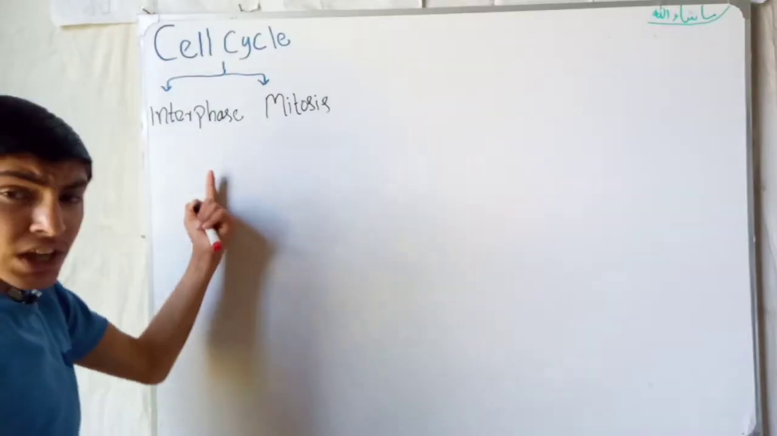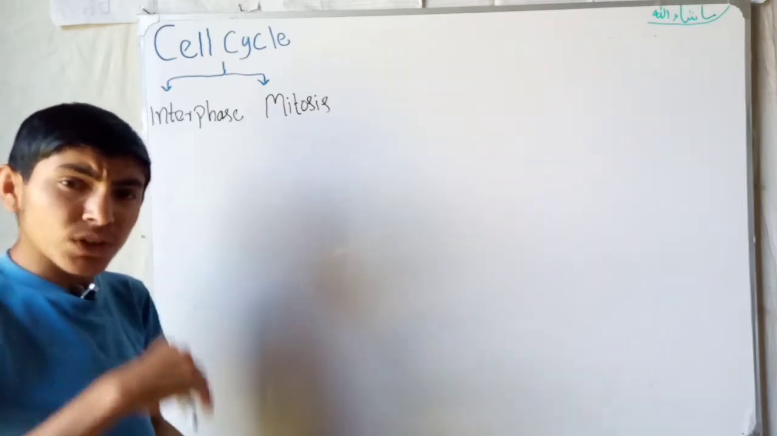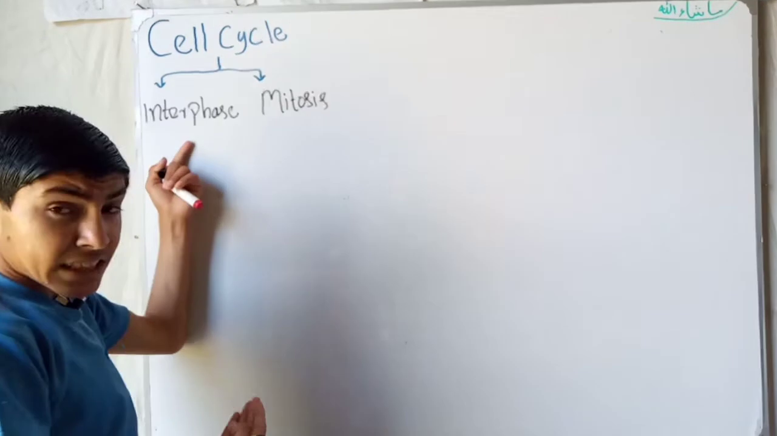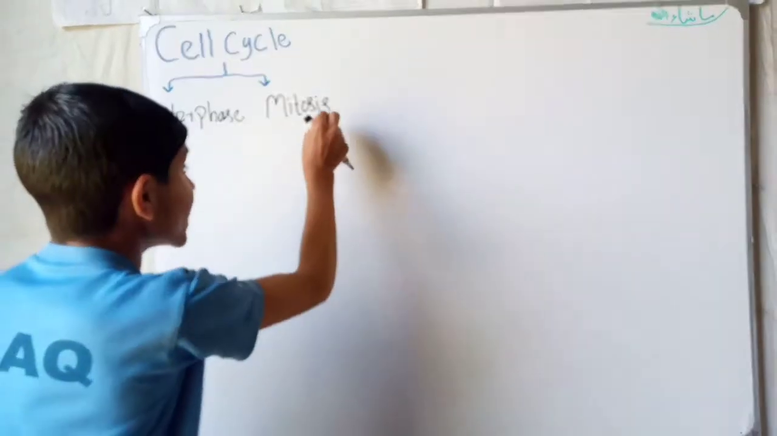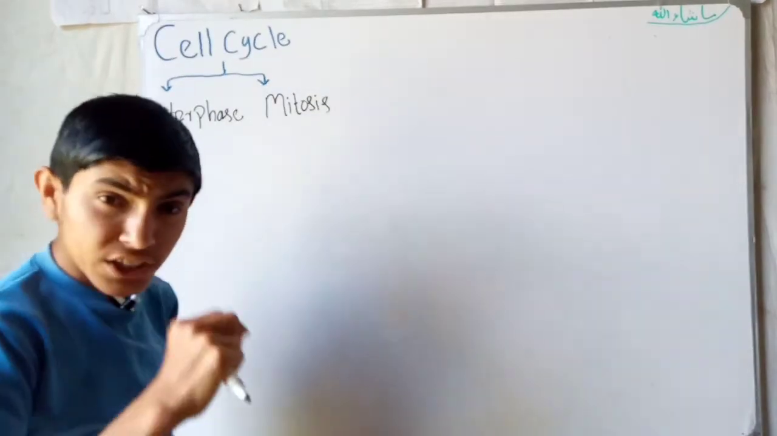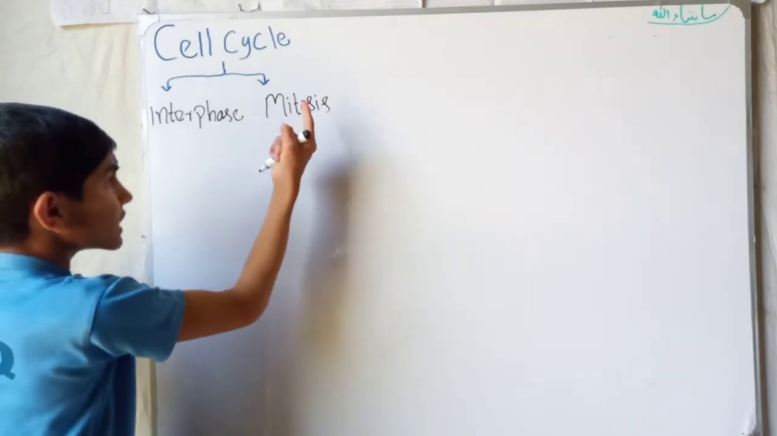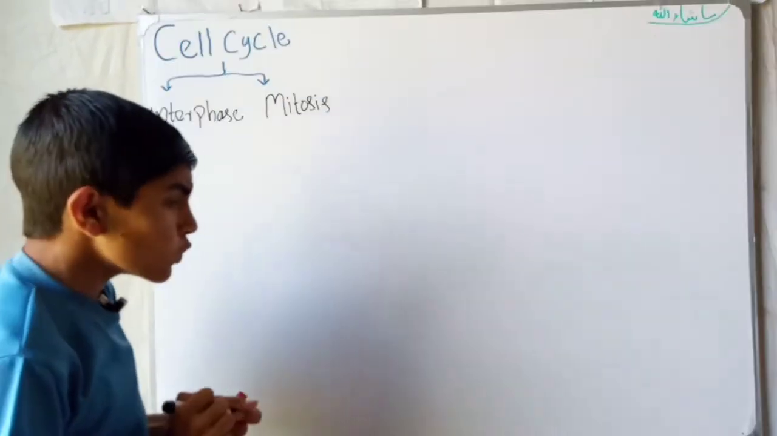Interphase is actually the synthesis phase. It is a phase in which a cell prepares itself for the next phase. This is the synthesis phase and this is called the division phase. This is the phase in which the cell divides and produces daughter cells. So we will take this with an example.